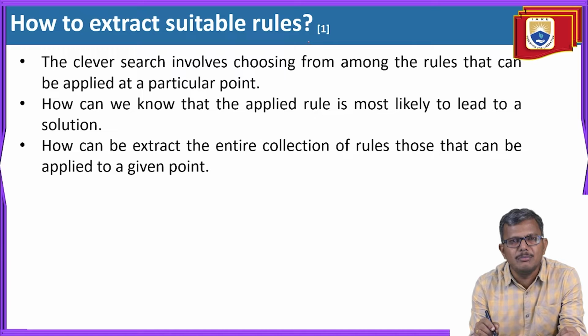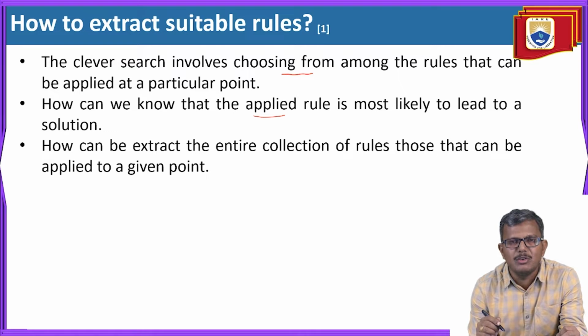Of course, sometimes the list of rules will be given, or sometimes we have to generate it ourselves. In both cases, the main thing is we need to identify or extract a particular rule from a given list of rules, and apply it to our current state. That will make us move to the next state. So it is going to involve choosing among the rules that can be applied at a particular point. So this question comes into the picture. And also, how are we going to know whether a particular rule we applied is making us move towards the goal state or not?